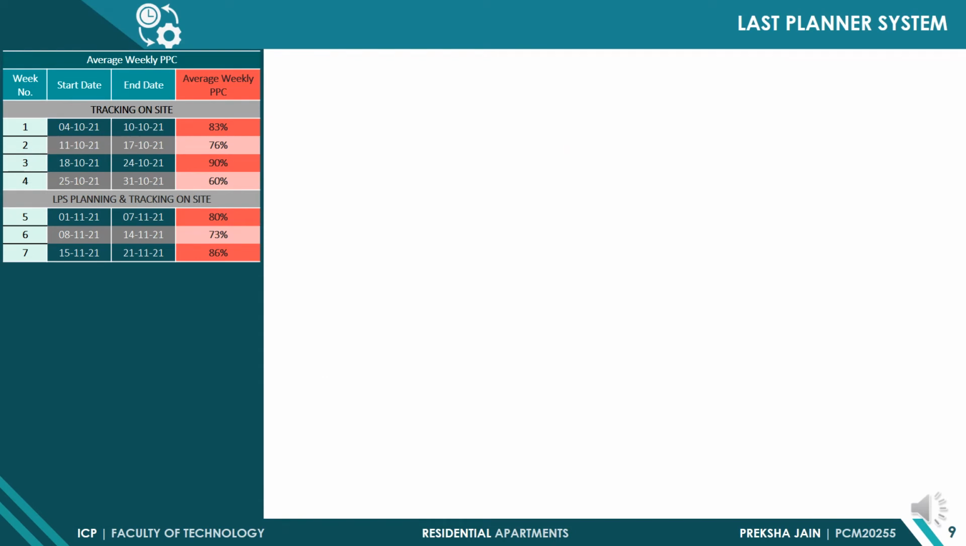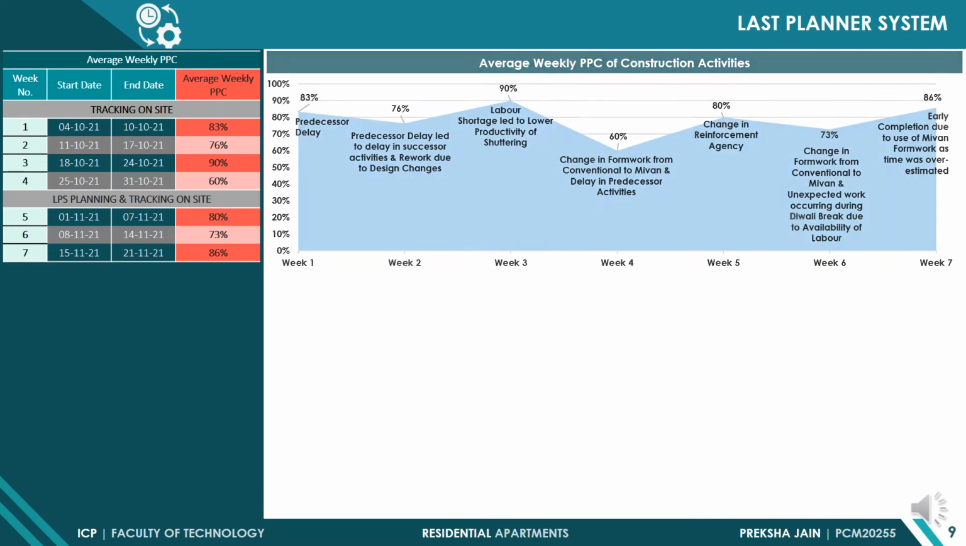Similarly, LPS tracking was carried out for the execution phase of the project as well. For the first 4 weeks, tracking on site was carried out as per their schedule, and based on that, 3 weeks plan and weekly plans were prepared and tracked. Average weekly PPC obtained for each week with reasons of delay were noted and shown here graphically.